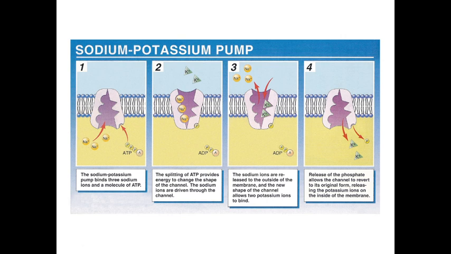This phosphorylation of ATP releases the energy, and it causes a change in the protein configuration. How is the protein configuration changed? The protein, this side is closed and the other side is open. So one side is open and the previous side is closed, and that's why sodium is released outside.